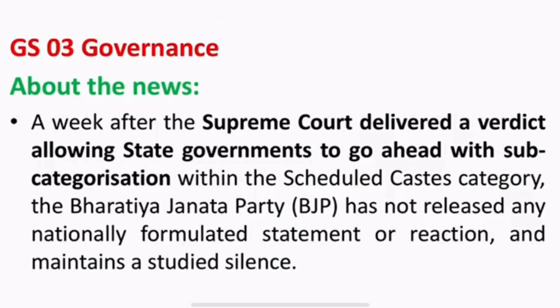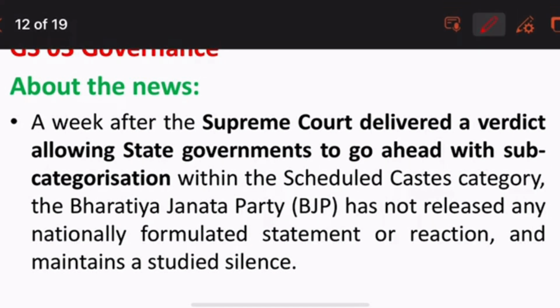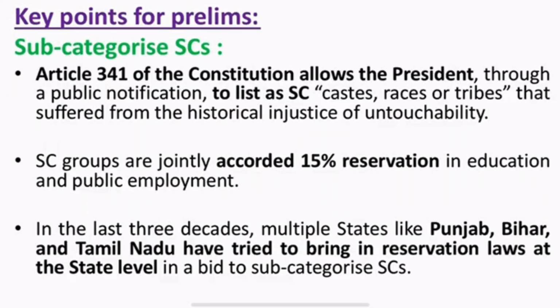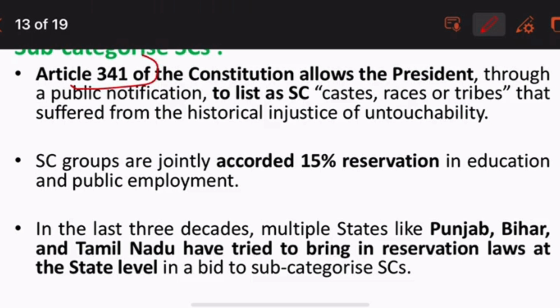Subcategorization of SCs comes under GS3 governance. A week after the Supreme Court delivered a verdict allowing state governments to go ahead with the subcategorization of the SC category, the BJP has not released any nationally formulated statement and has maintained silence. Article 341 of the Constitution allows the President, through a public notification, to list castes, races or tribes as SC.